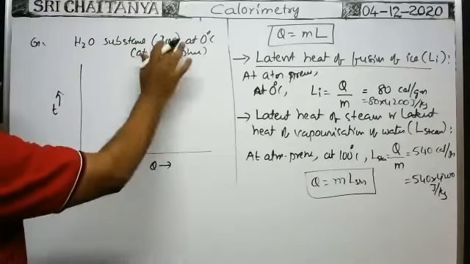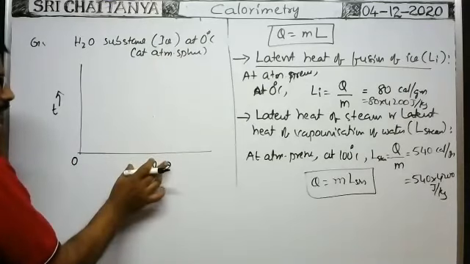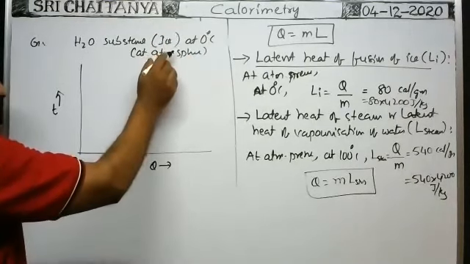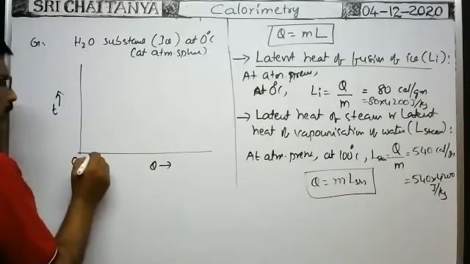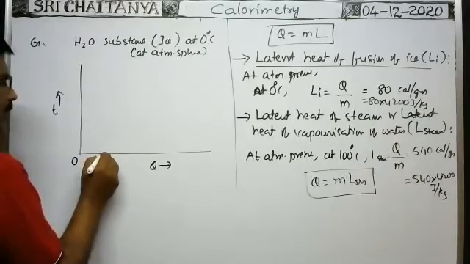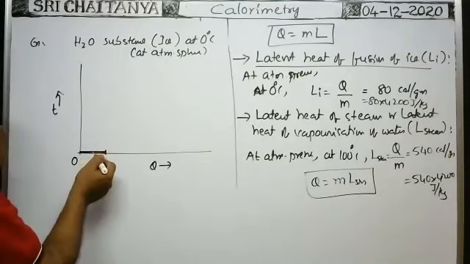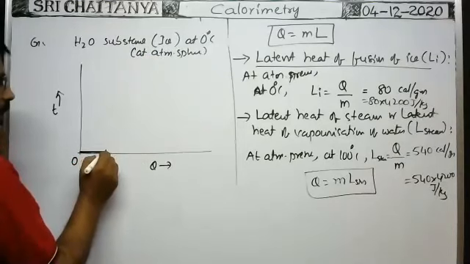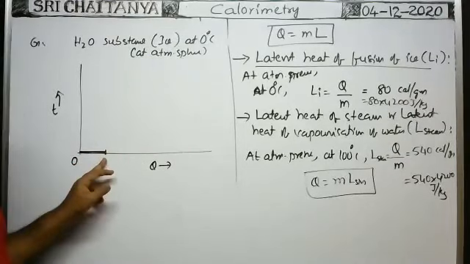We are given ice at 0 degrees centigrade at atmospheric pressure. When you supply heat energy to the ice, it is slowly converting into water at the same temperature. The temperature does not change, only the state changes, ice into water. Now water is available at 0 degrees centigrade.